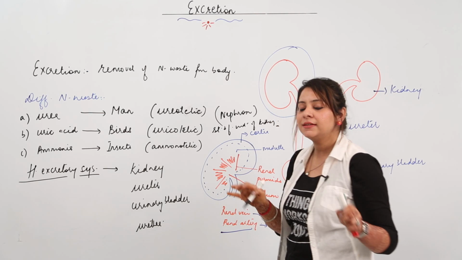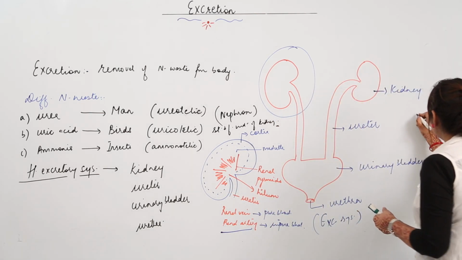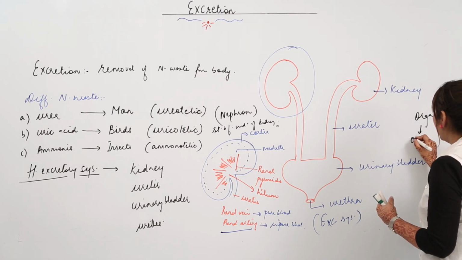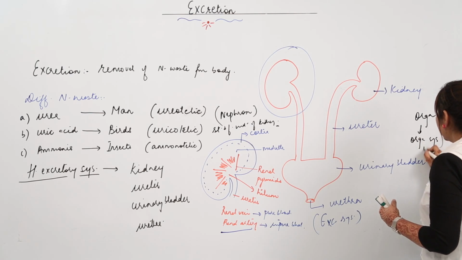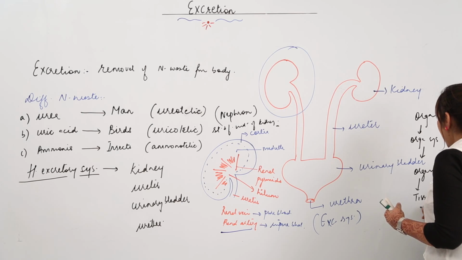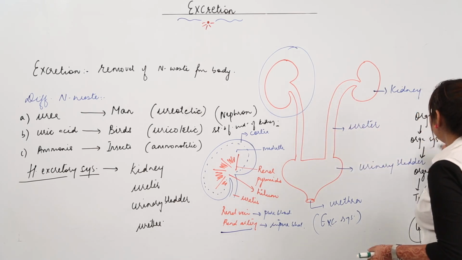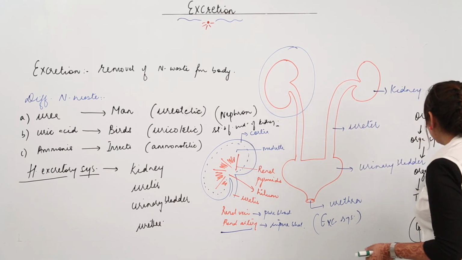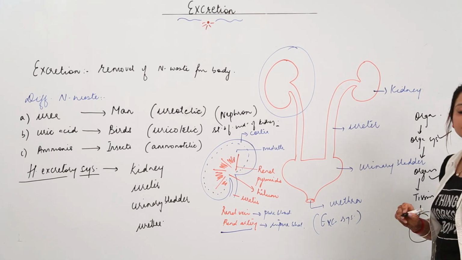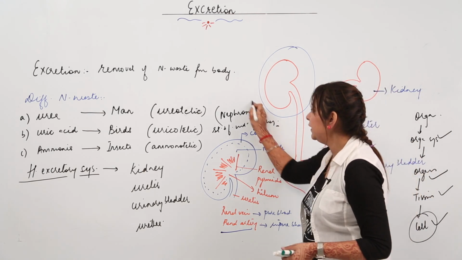I think it's clear that we have a hierarchy in which we have an organism. I'll write here. We have an organism which has organ systems, and organ systems consist of different organs. Organs consist of tissues and tissues consist of cells. So obviously if we are talking of any system, it has an organ like the kidney, and if it has an organ, obviously it is going to possess a tissue, and finally it should have a structural and functional unit, that is the cell. So here the structural and functional unit of the kidney is the nephron.